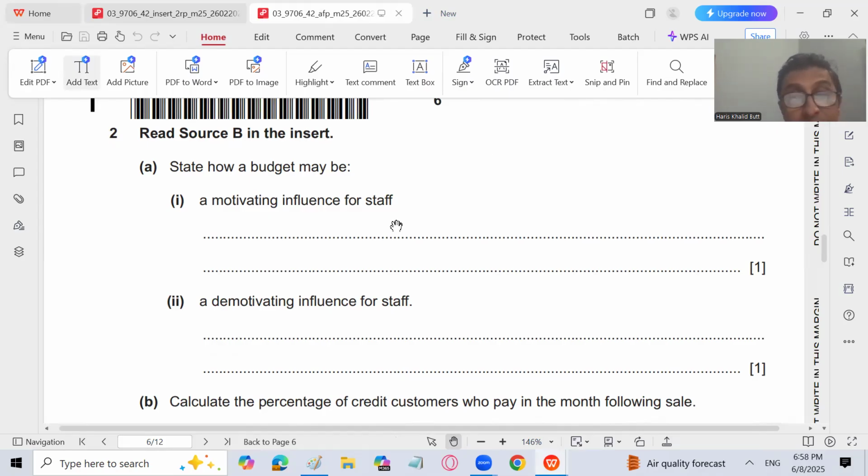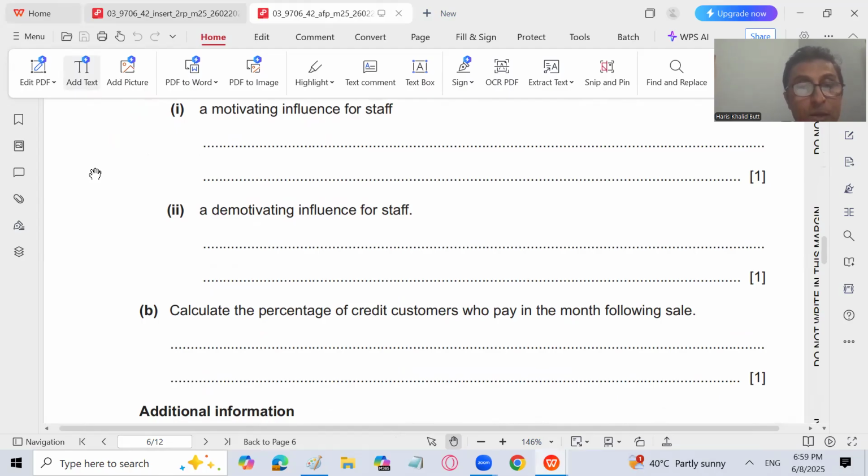Obviously they feel demotivated because the budgets may not be realistic. If the target is not achievable, the staff will be demotivated. A bottom-up budget is prepared by the staff, the employees, the factory workers, through the involvement of the factory manager, so that budget will always be motivating.